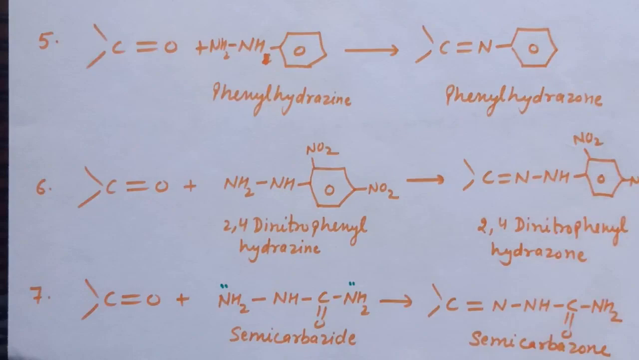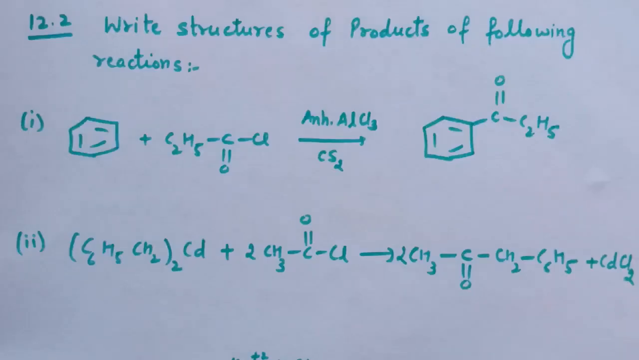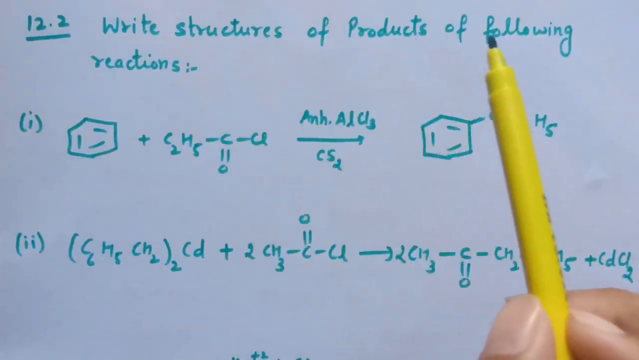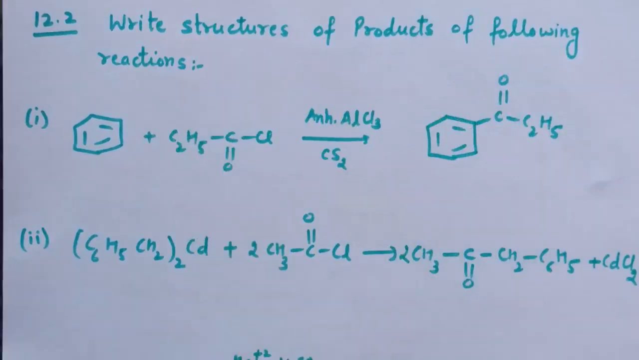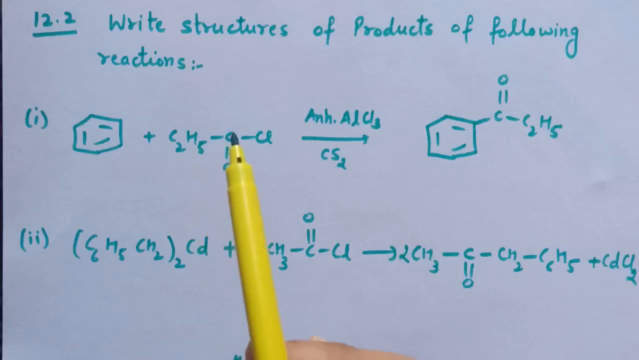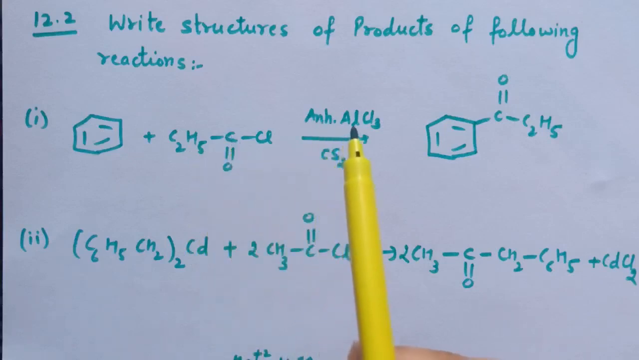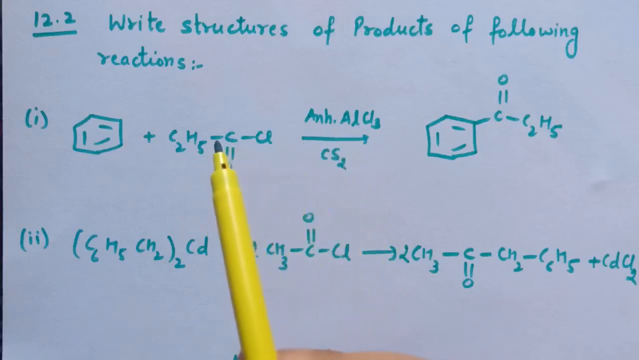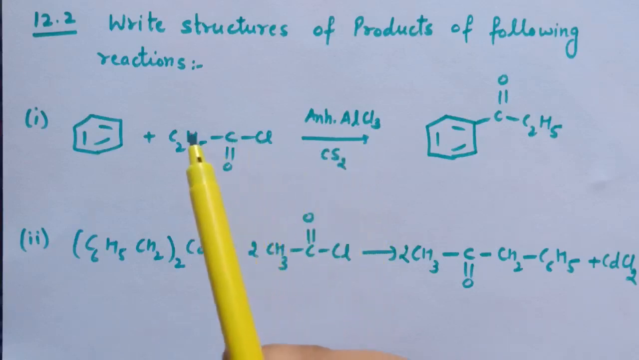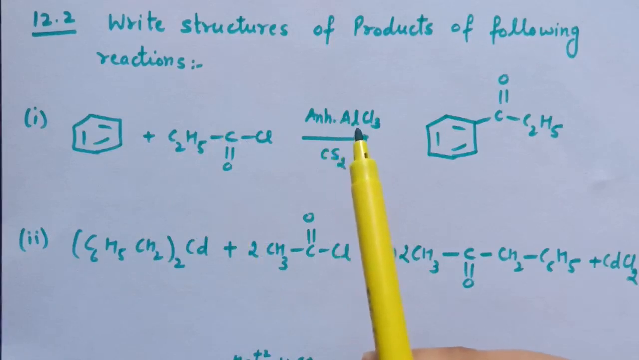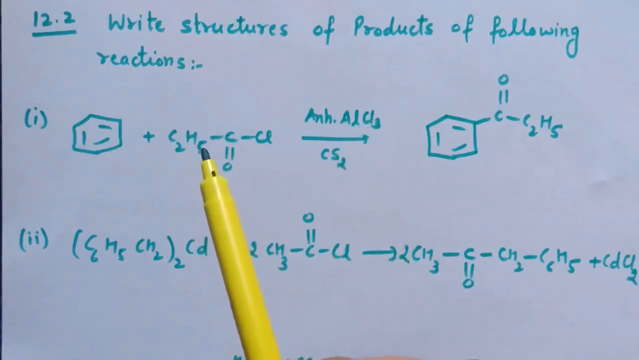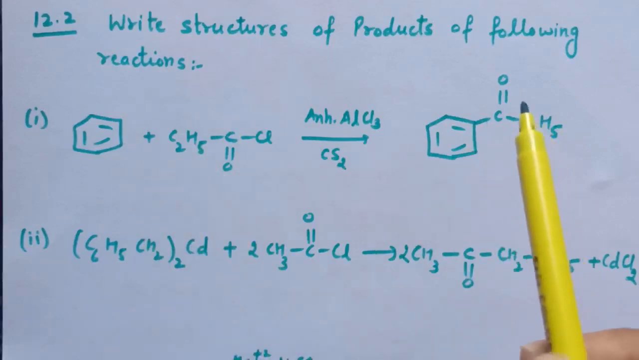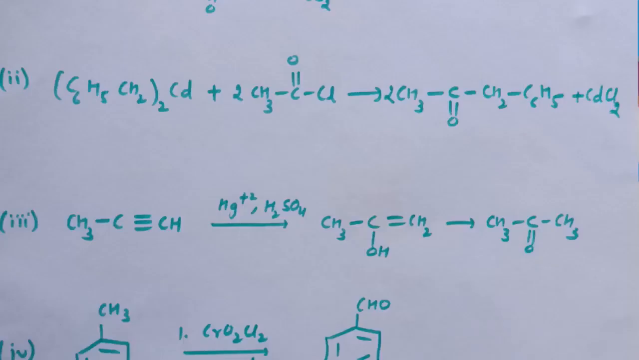Now I will be discussing the homework solution of lecture number 2. Write structures of products of following reactions. First is benzene ring treated with C2H5COCl in presence of anhydrous AlCl3 and carbon disulfide is used as a solvent. So here reaction of acyl chloride with benzene in presence of anhydrous AlCl3. So COC2H5 group is substituted on benzene ring and here this ketone is formed.